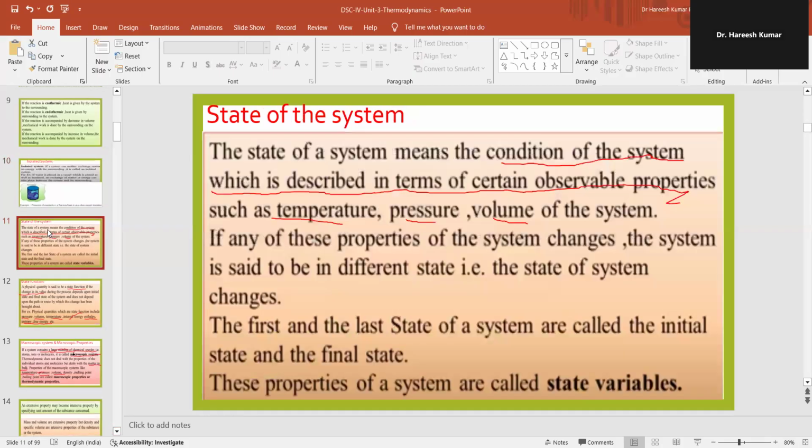Then let's look into the state of the system. The state of the system means the condition of the system which is described in terms of certain observable properties such as temperature, pressure, and volume of the system. If any of these properties of the system changes, the system is said to be in a different state. That is, the state of the system changes. The first and the last states of the system are called the initial state and the final state. These properties of a system are called state variables.